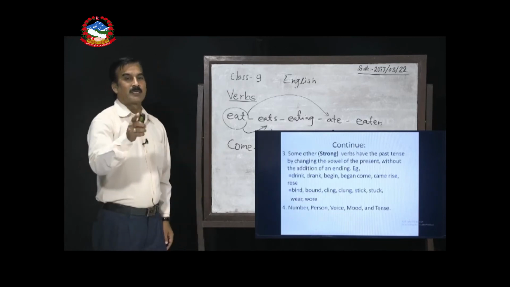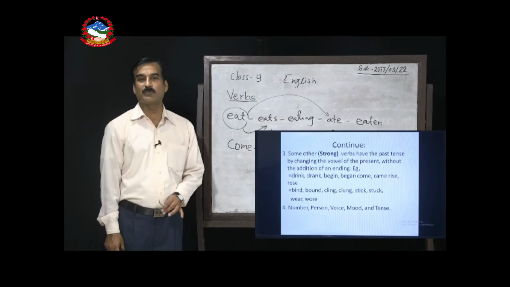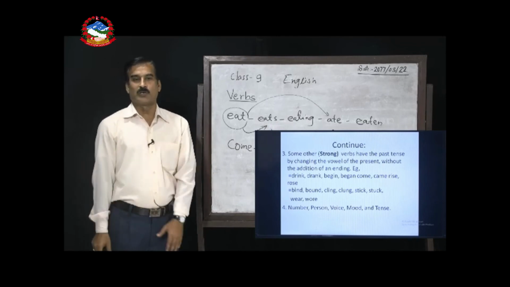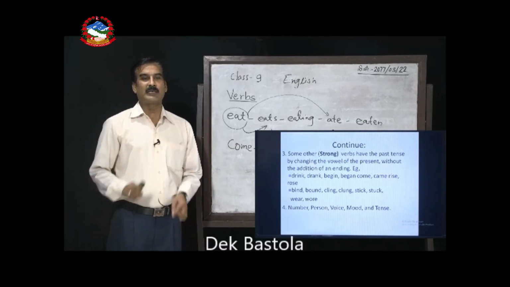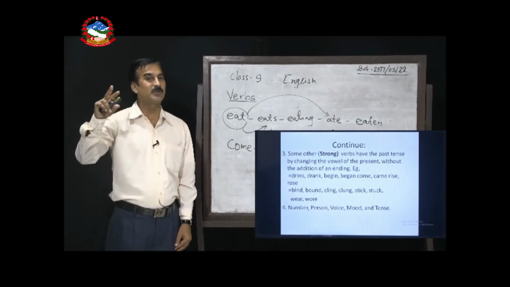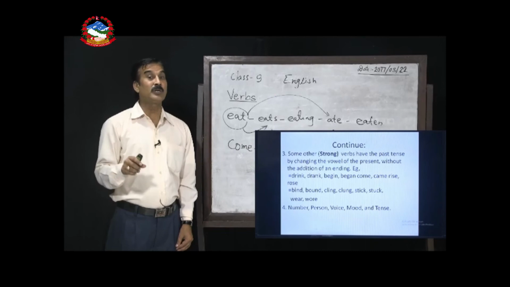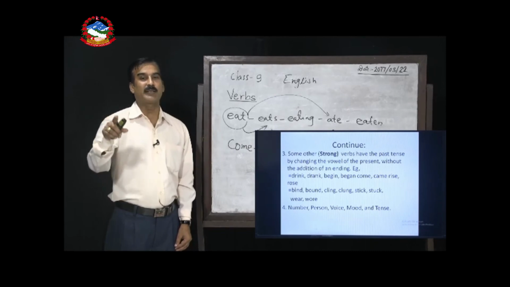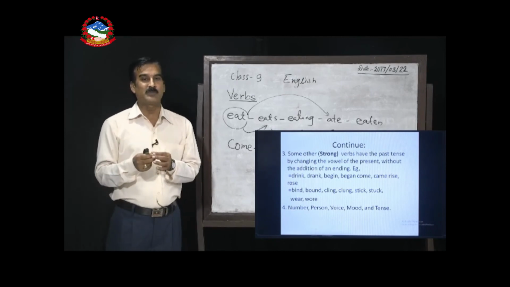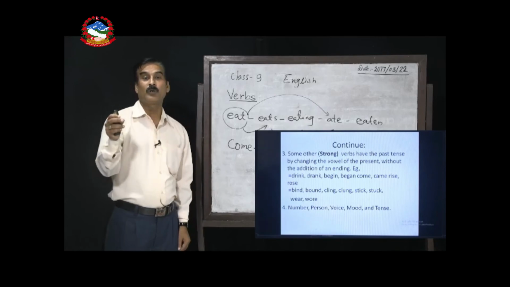Similarly, some other verbs. Like this, what we said, by adding d, ed or t, we can change verbs into past tense. But some of the verbs, which are known as the strong verbs, don't have d, ed or t at the end, they are changed into past tense in another way. Generally we say that by changing the internal vowel letter, we can change them into past tense.